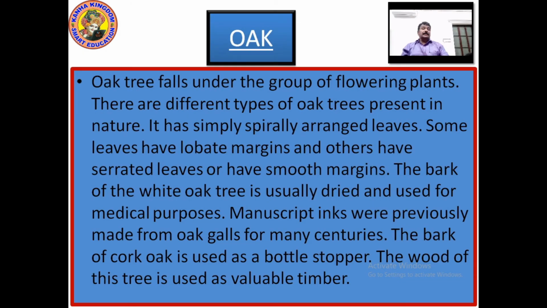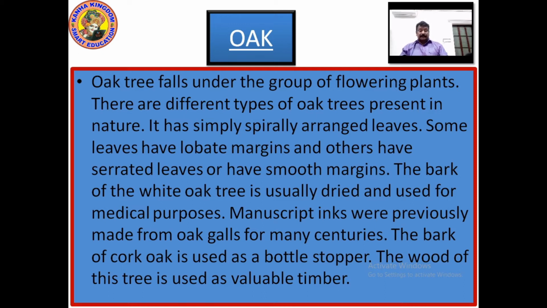Now let's look into the oak trees. Oak trees fall under the group of flowering plants. There are different types of oak trees present in nature. It has simply spirally arranged leaves. Some leaves have lobate margins and others have serrated leaves or smooth margins. The bark of the white oak tree is usually dried and used for medical purposes.